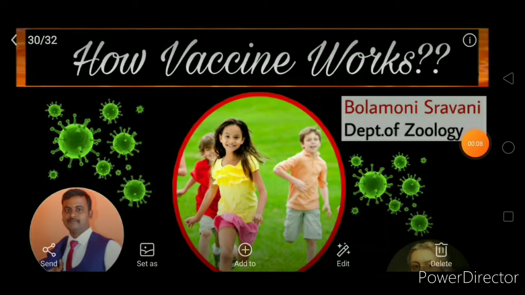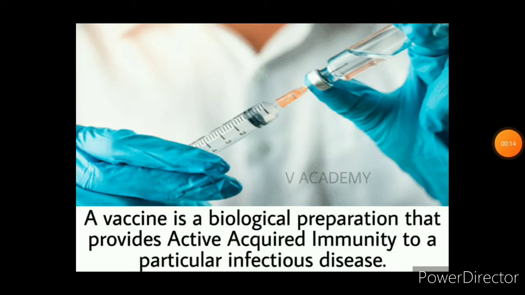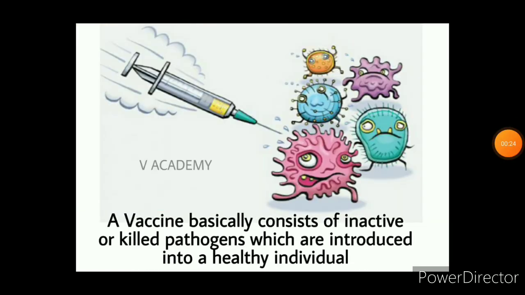Today, let us know about the introduction of vaccine and how does vaccine work. What is a vaccine? A vaccine is a biological preparation that provides active acquired immunity to a particular infectious disease. And a vaccine basically consists of inactive or killed pathogens which are introduced into a healthy individual.